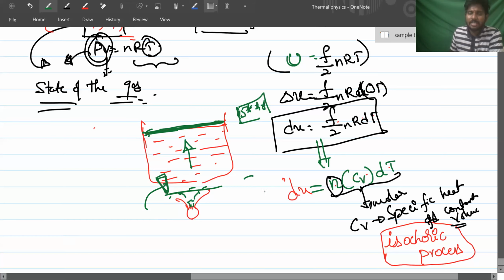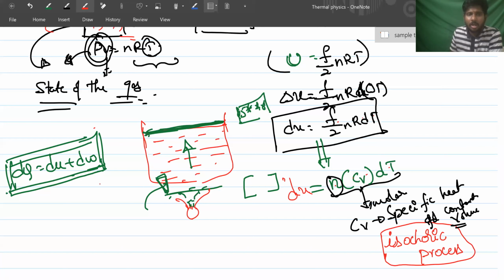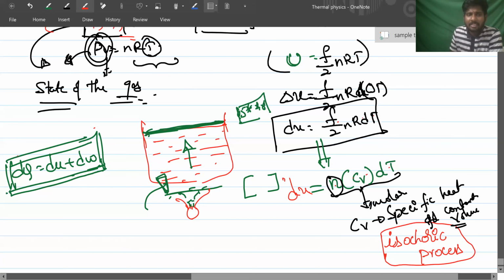In future we will study the first law of thermodynamics, dQ is equal to dU plus dW. You might have studied this; I'll explain it again. Whatever energy you give, some part is used for the internal energy of the system and some part is used for work done.